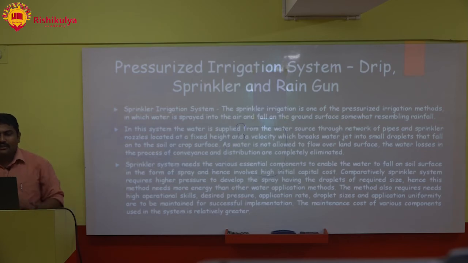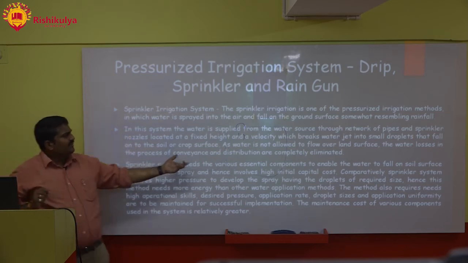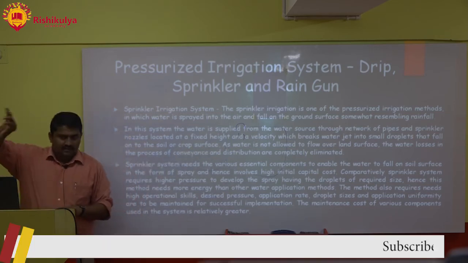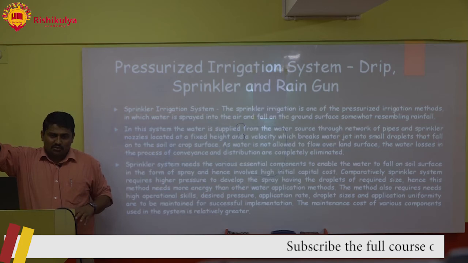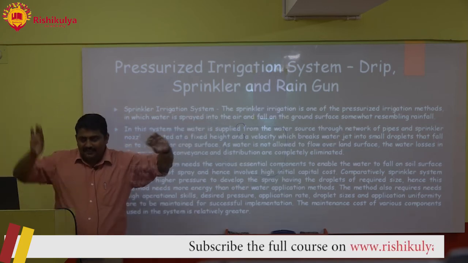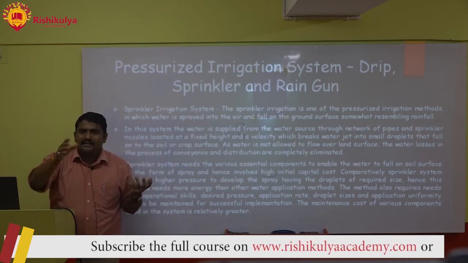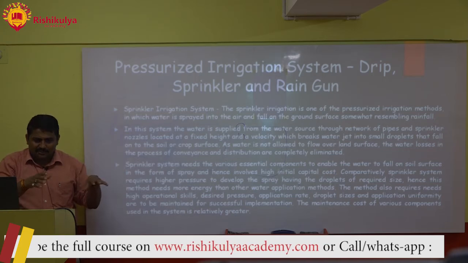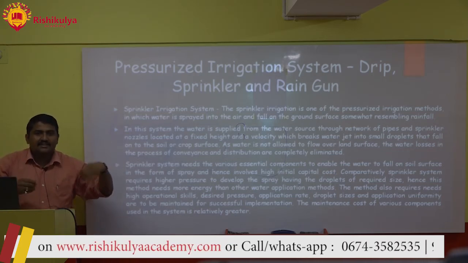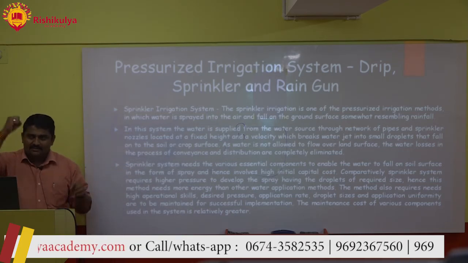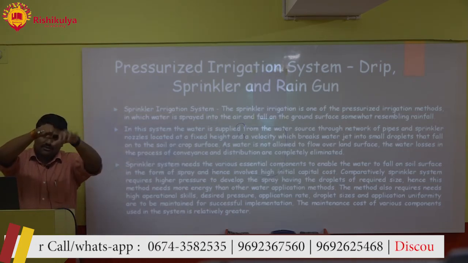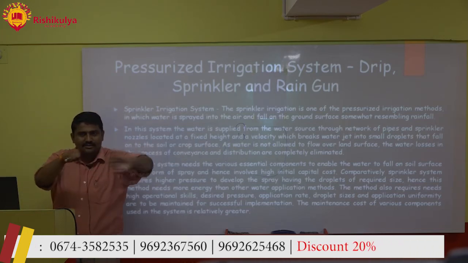As water is not allowed to flow over the land surface, the water losses in the process of conveyance and distribution are completely eliminated. What do you mean by conveyance and distribution loss? When you are pumping water from a source and applying it to the field, in between, water will get lost either in the form of evaporation or leakage or seepage. But in this case, water is coming through the pipe, so there is no evaporation loss and no seepage loss.